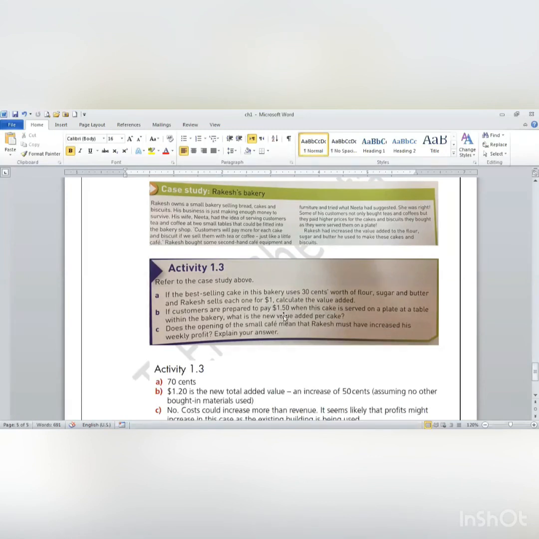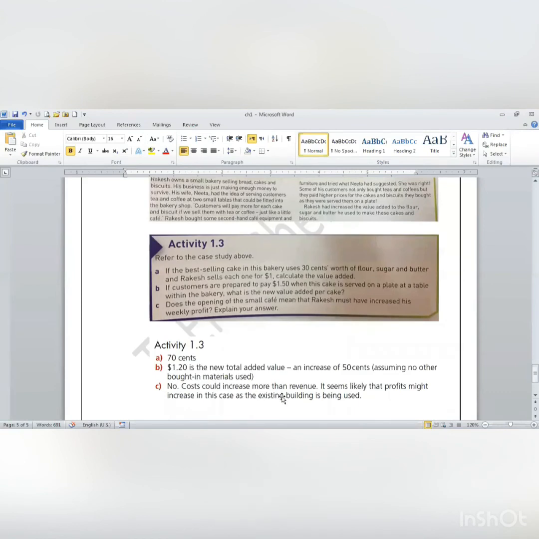For example, we said here that he increased the price to 1.50. If the cost increases to 1.50, what will happen right now? There will be no profit. So no, it's not a must. Cost may increase more than revenue. Or it seems likely that profit might increase in this case as the existing building is being used. In this case study, I may think he might make a profit because he's going to use the same place, so no extra cost or only a small extra cost will be added to his original cost.